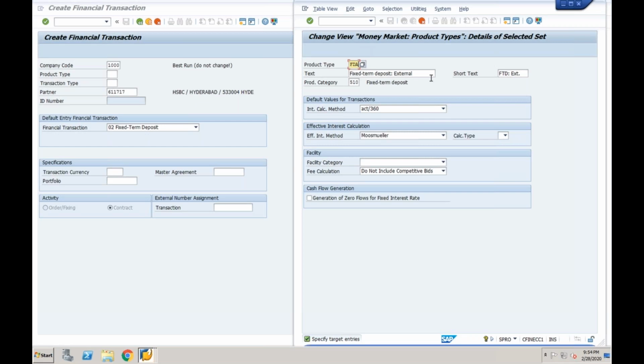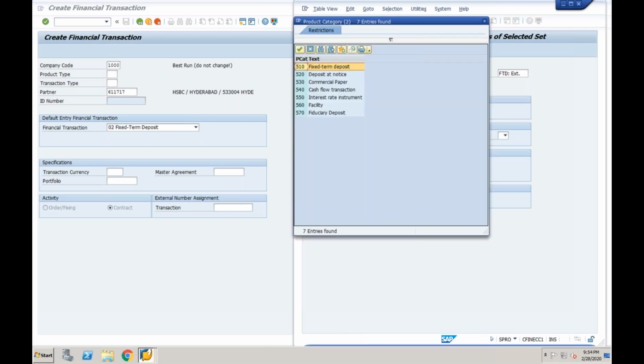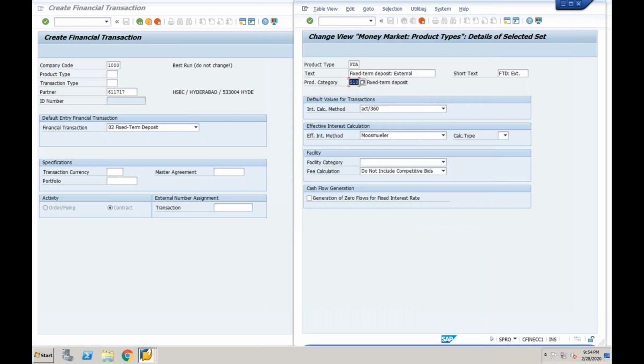So the description is fixed term deposit. Product category. When you talk about a money market instrument, its nature is to get stable interest for a fixed term period. The company can choose any type of instrument. We have different types of instruments to get stable interest, such as fixed term deposit, deposit at notice, commercial paper, cash flow, interest rate instrument, and foreign deposit. So first we need to study the requirement. In this example, I'm taking fixed term deposit.